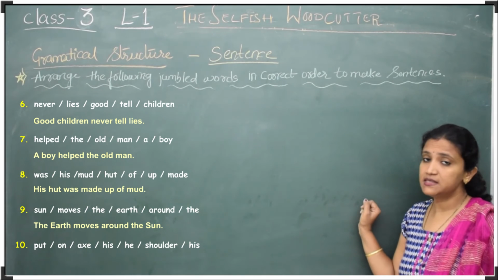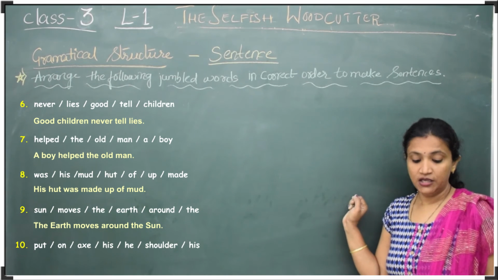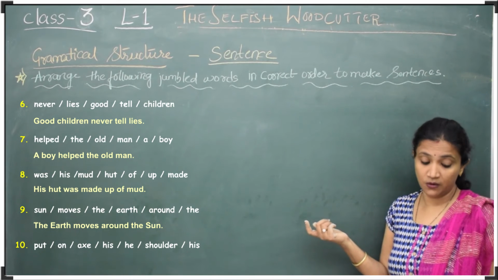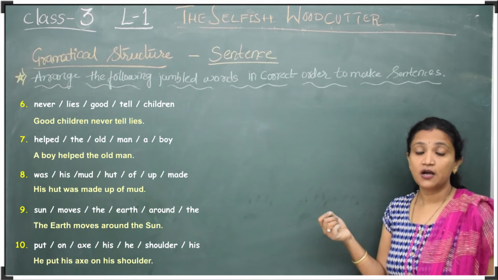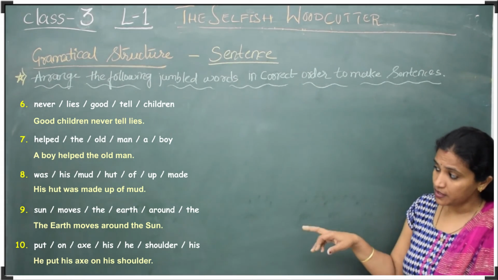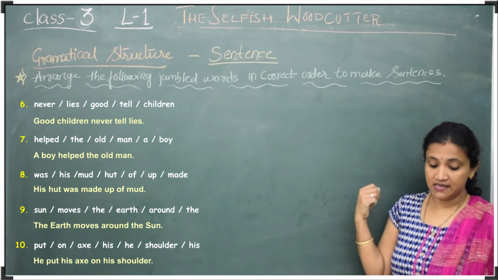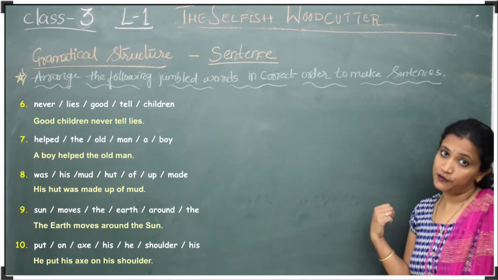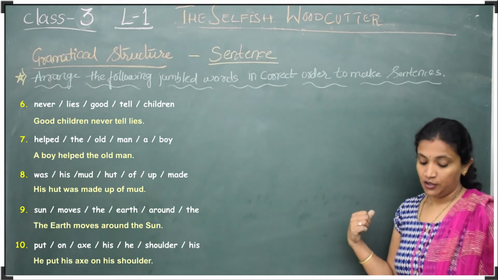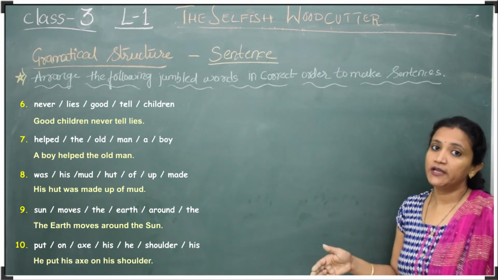Now the next one is the 10th one: put on as his, he, shoulder his. How is the sentence going to become now? He put the axe on his shoulder. Yes, children. In the word "he", the h should be capital, and lastly we have to give a full stop. So this is again a meaningful sentence, and we have followed the complete rules in these.